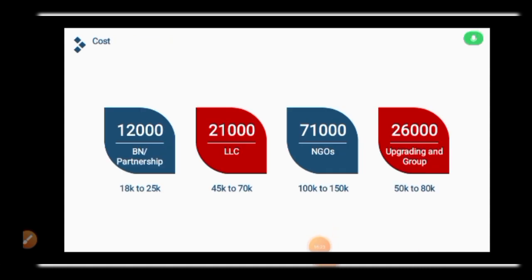Now, let us talk about the cost that it is going to cost you to register each of these registrations. So, to register a business name, it's going to cost you 12,000 naira maximum. Now, let me break that down for you. When you want to do reservation, it is 500 naira, but with charges and everything, it's going to cost you 663 point something naira. Then if you are using the agent portal, you are going to pay 1,000 naira reservation fee, making almost 1,000 plus. Then the normal registration fee is 10,000 to something.